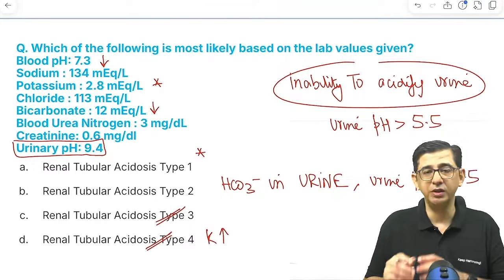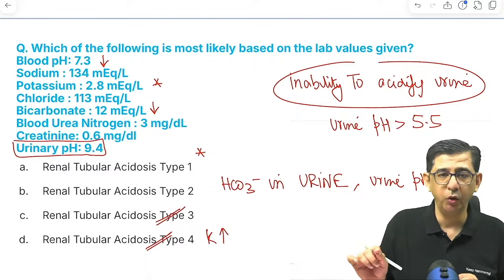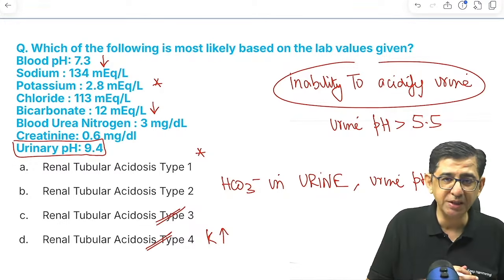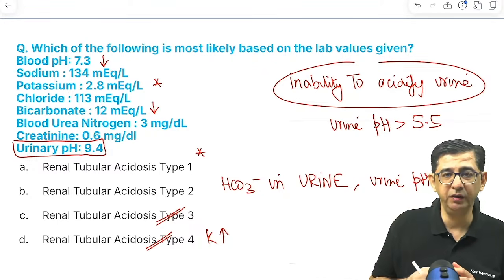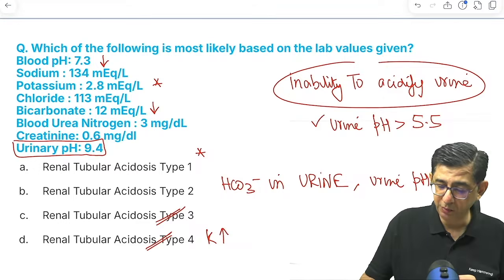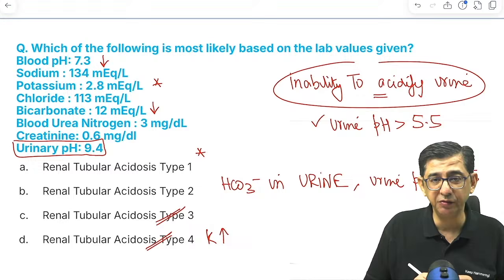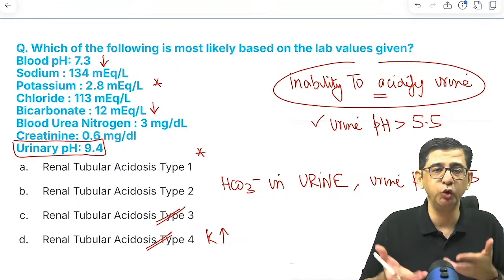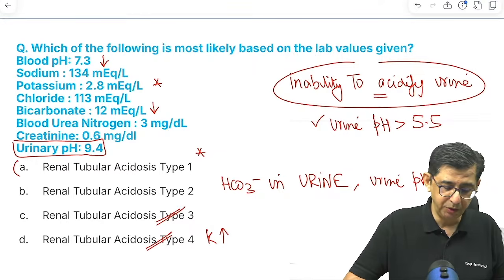In this particular question, the logic to be used is first, hypokalemia is found in only two types of RTA, RTA1 and RTA2. RTA4 can't be it. And between RTA1 and RTA2, what you have to check in that 30 seconds in the MCQ is the urinary pH values. If the urinary pH in the patient is more than 5.5, because the keyword is alpha intercalated cells are defective, you cannot acidify the urine. So when hydrogen cannot be excreted, the urine stays alkaline, and that's why the blood is becoming acidic. So the answer in this question is option number A.